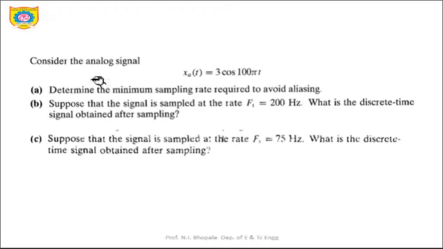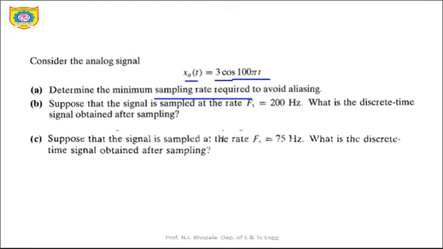Now let's see the first numerical. Consider the analog signal. Since it is analog, the suffix over here is a. Xa of t is 3 times cos 100 pi t. Determine the minimum sampling rate required to avoid the aliasing. Now it is asked to find out the minimum sampling rate to avoid the aliasing. Let's check it bit by bit.